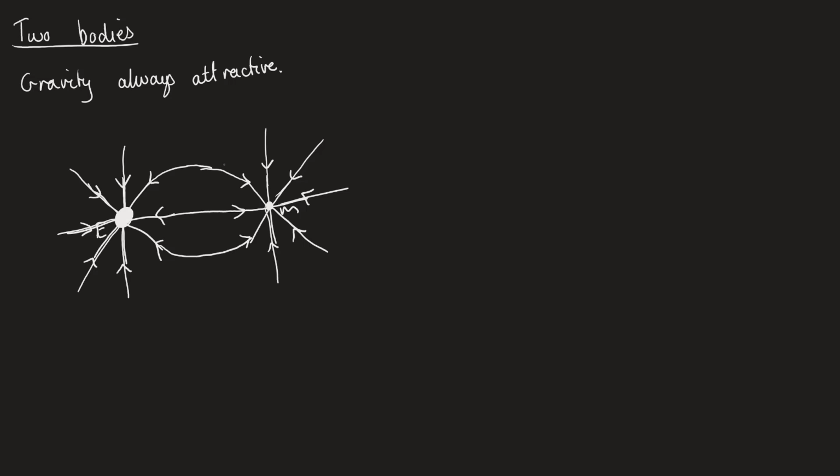Now, it is quite common for them to ask questions that involve multiple bodies, and the final thing that I'm going to look at is this idea of a positive test mass, or actually, we know it's always going to be positive. Let's just call it a test mass.